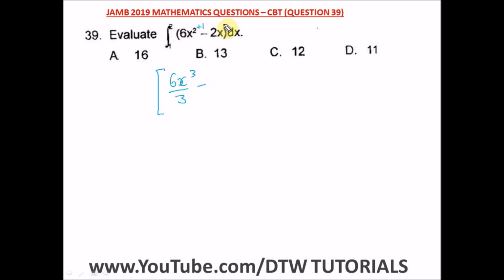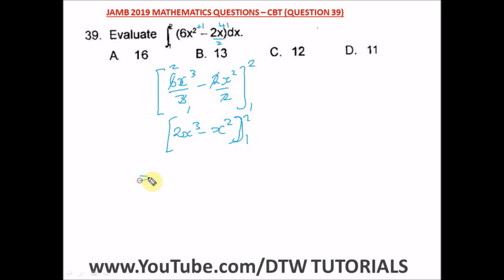For 2x, we're going to add 1 to the power. This x is already carrying a 1, so we have 1 plus 1, which is 2. Then we divide by 2, so we have 2x squared divided by 2. This is our integral, and we have a lower and upper limit. This will cancel out: 3 here, 3 here, 2 cancel out, and we're left with 2x cubed minus x squared. And we have this. So let's put in our upper and lower limits.